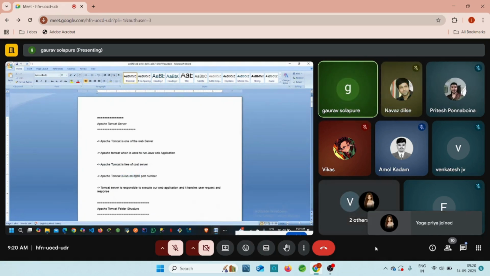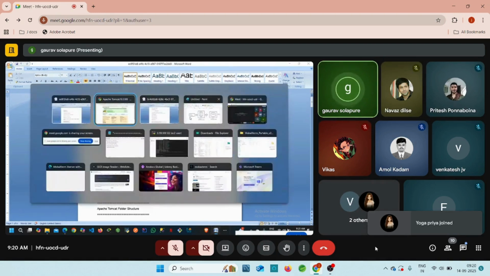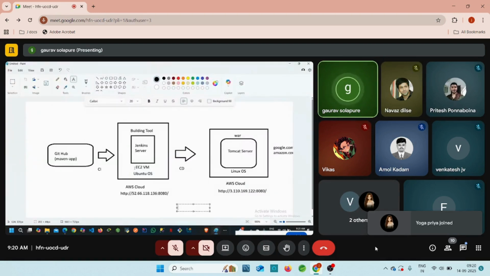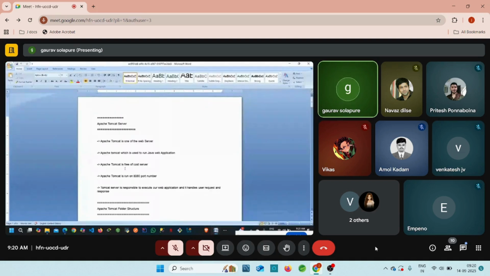But here what will happen, guys? Whenever we try to access Jenkins, the port number is the same, right? And whenever we access the Tomcat server, the port number is the same here also. So between those servers, we need to change the port number of one of them. Either we can change the Tomcat port number, or we can change the Jenkins port number. Okay, we'll discuss it later.